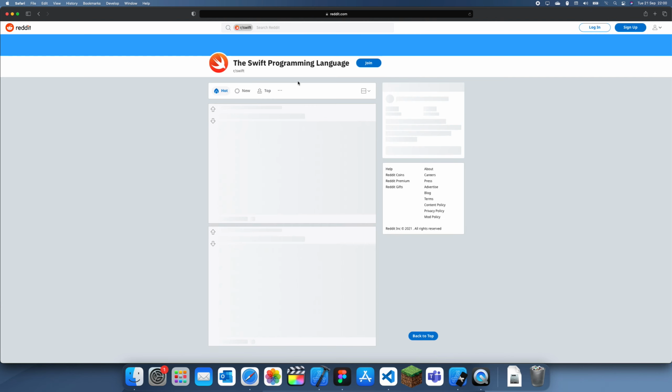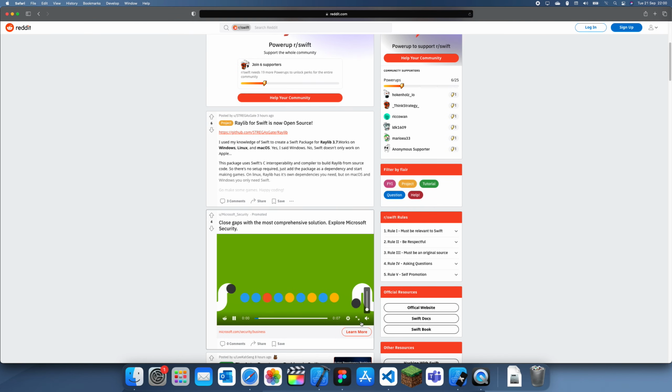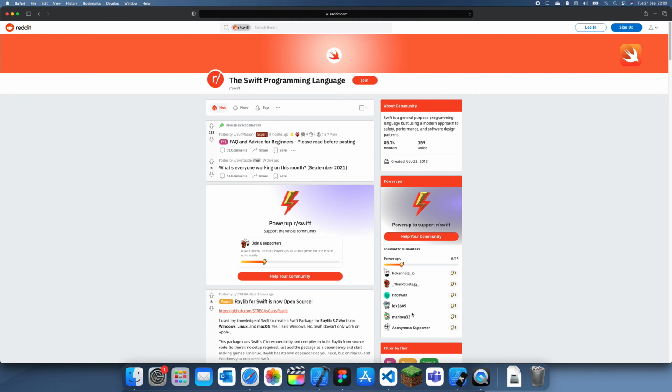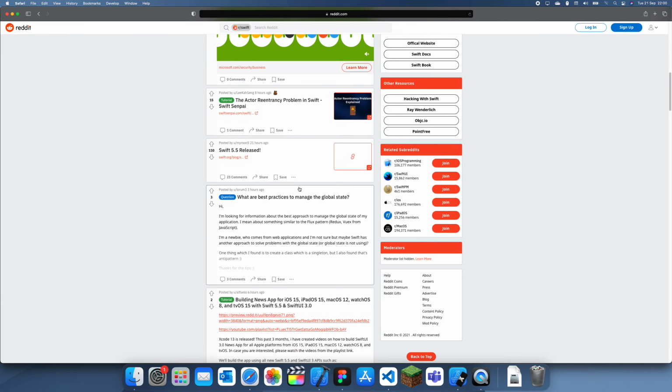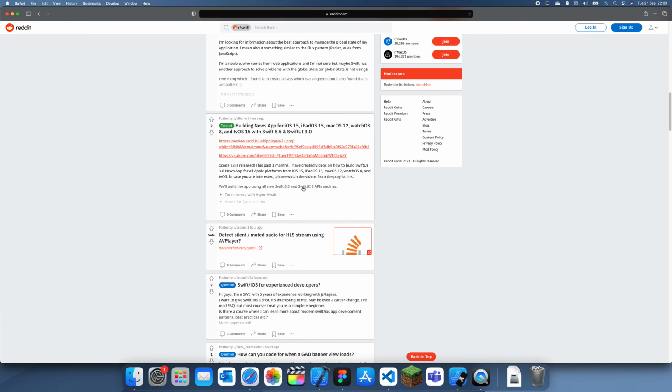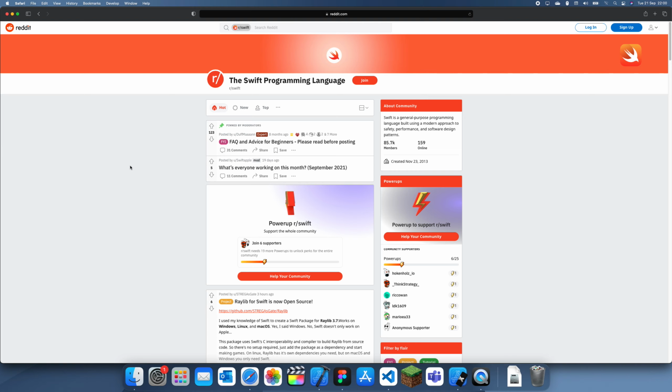There's one for Swift, and the Swift one is quite large because it's just a programming language. So if you have a question about Xcode generically, then I'd recommend going to the Xcode one, and you're more likely to get an answer there since it's smaller. But if there's a question more about Swift programming, then I'd go on to this one. But yeah, so these were just the main subreddits which I like to use.